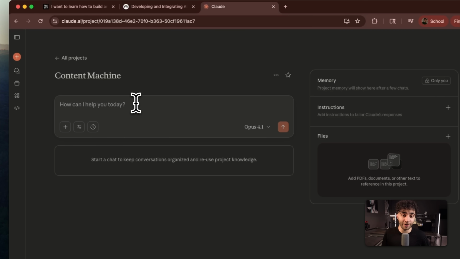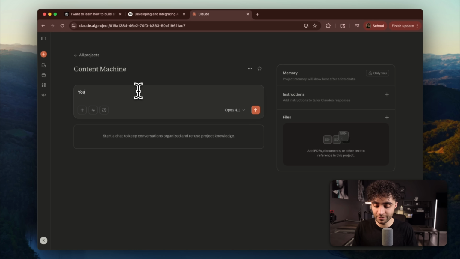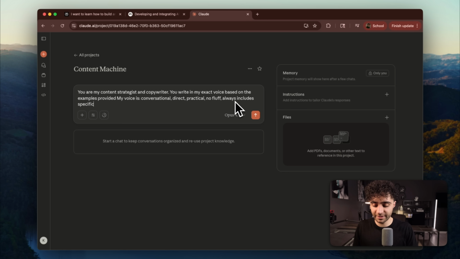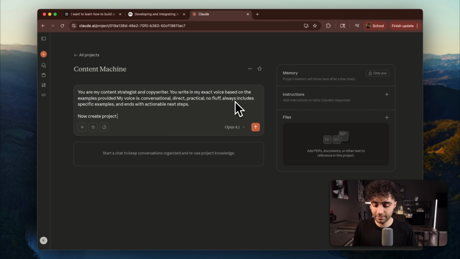And I'm going to use Claude to create instructions for me for this Claude project. So in this prompt box, I'm going to type in, you are my content strategist and copywriter. You write in my exact voice based on the examples provided. My voice is conversational, direct, practical, no fluff, always includes specific examples, and ends with actionable next steps. Now create project instructions using the prompt above for my Claude project.